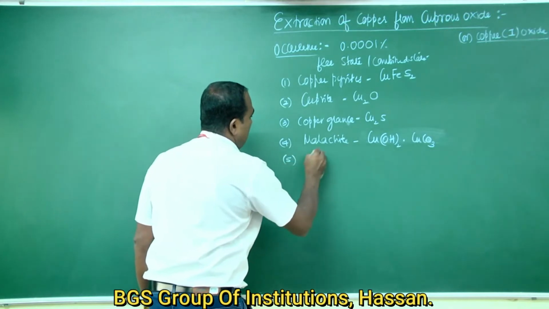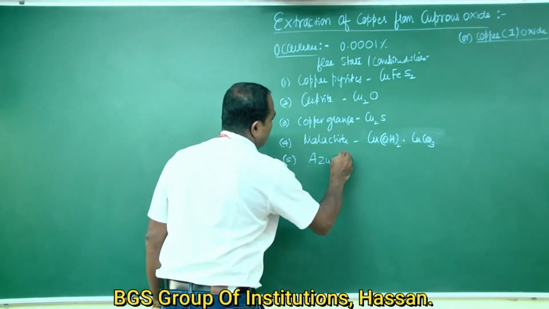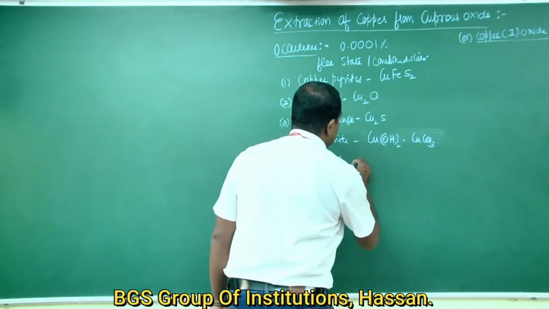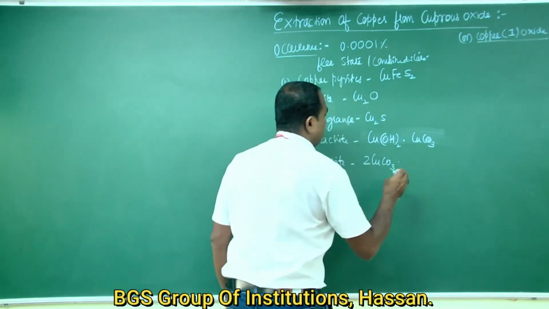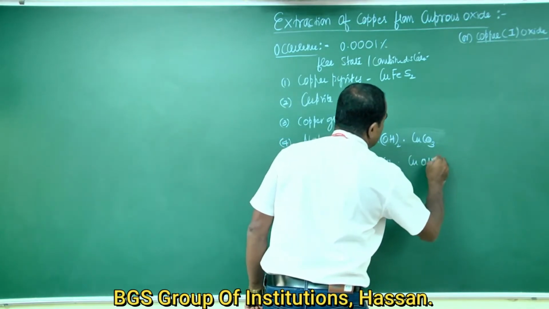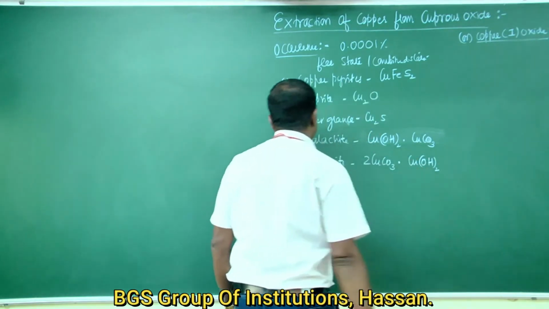The fifth one is azurite. The composition of azurite is 2CuCO3 Cu(OH)2. This is azurite.